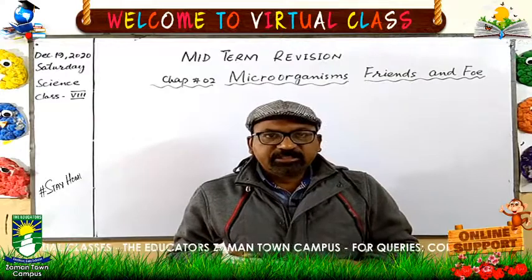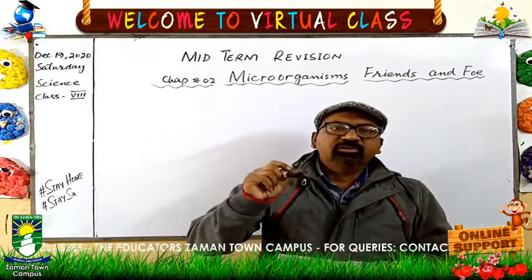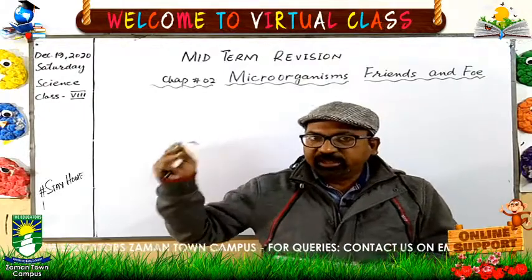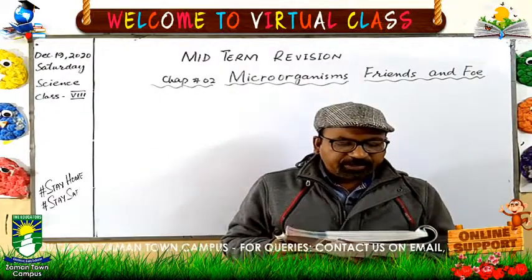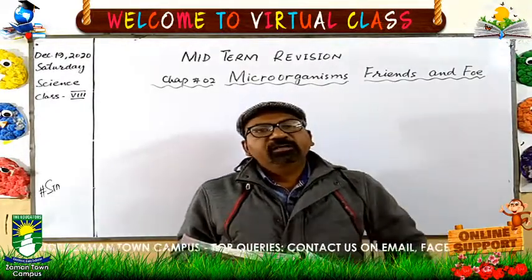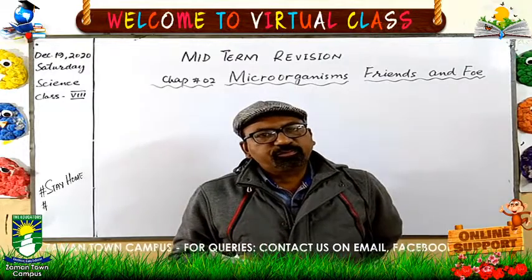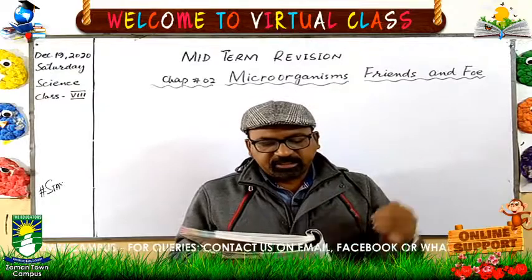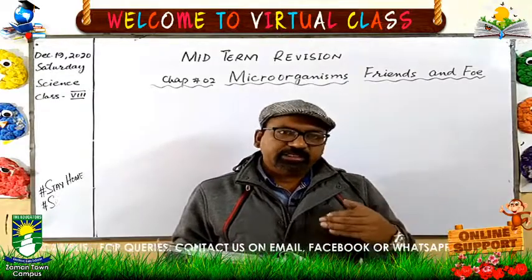Parasites are the type of bacteria which get food from other living organisms, and saprophytic bacteria get food from dead organic matter. So this is the difference between saprophytic and parasitic.